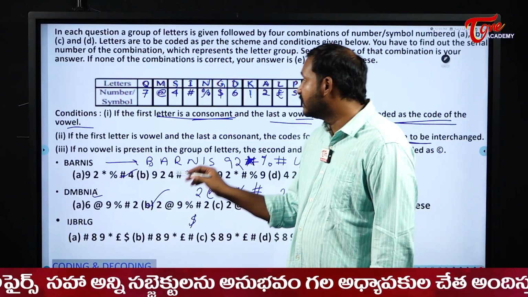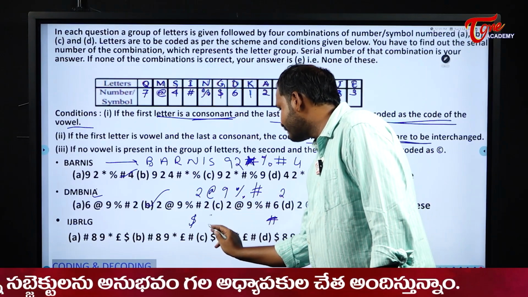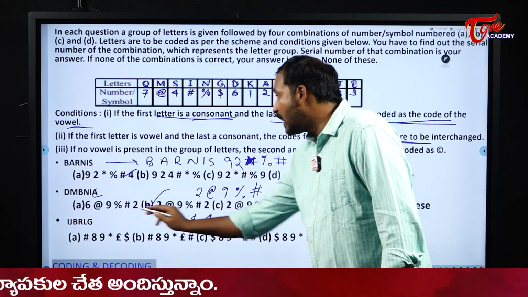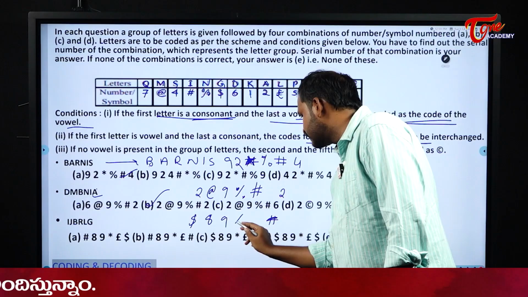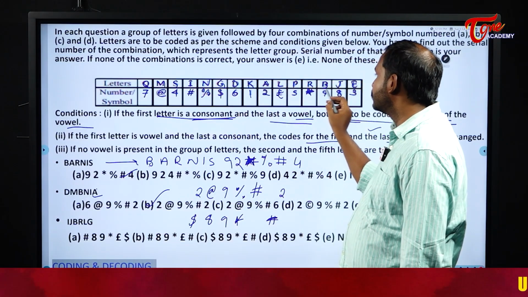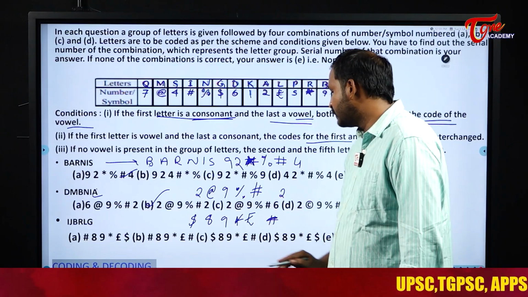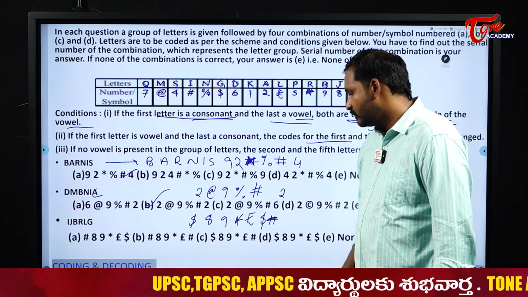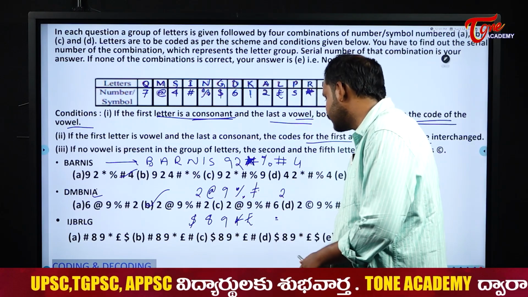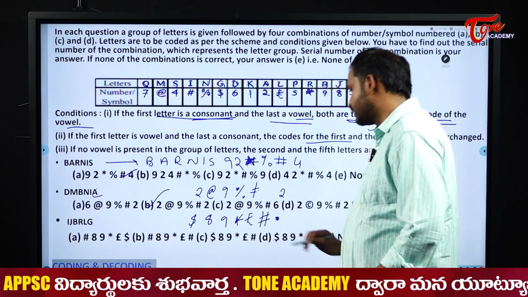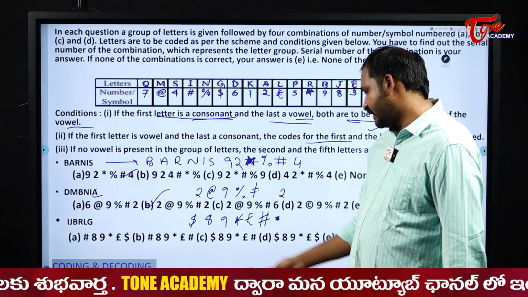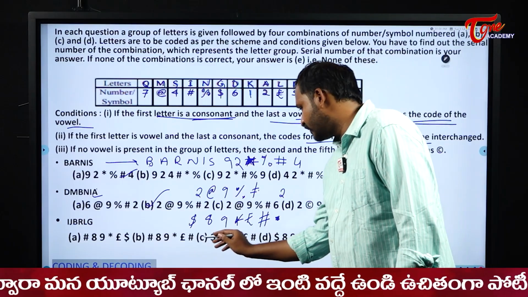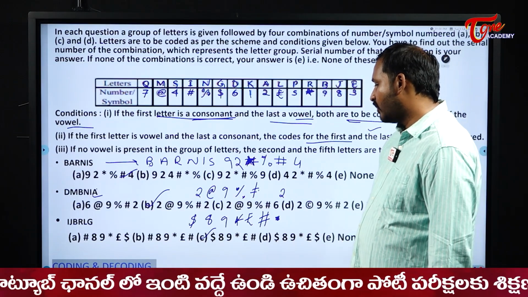Dollar and hash. Next J. J is coded as what here? 8. And then next B is coded as what? 9. R is coded as what? Star. L is coded as what? Euro symbol. And then next G is coded as what? Dollar. Already we have interchanged, right? So this is the final answer for us. So $ 8 9 star euro asterisk. So where do we have that option? Option C.